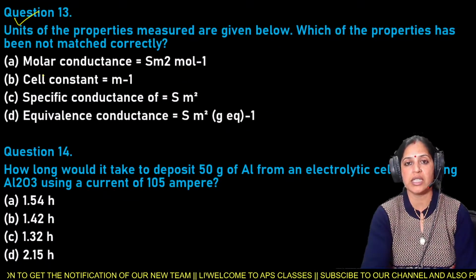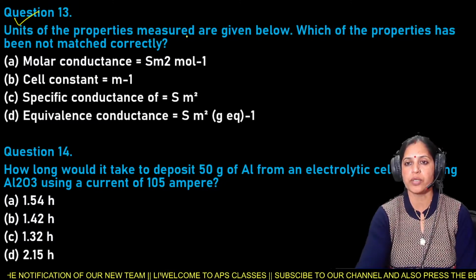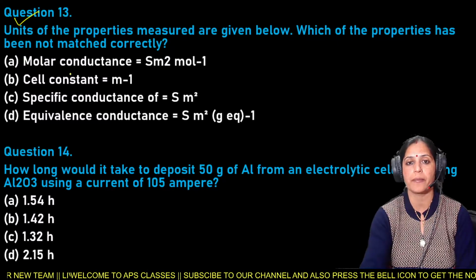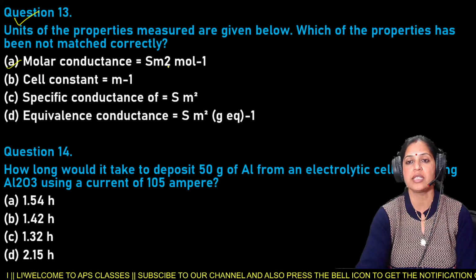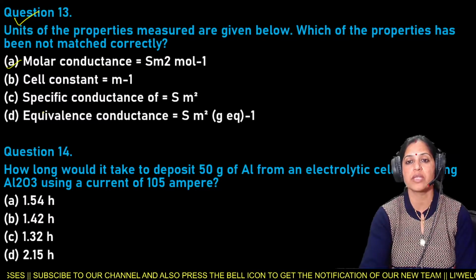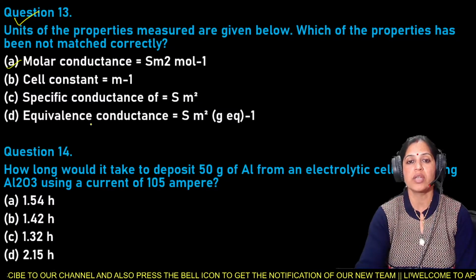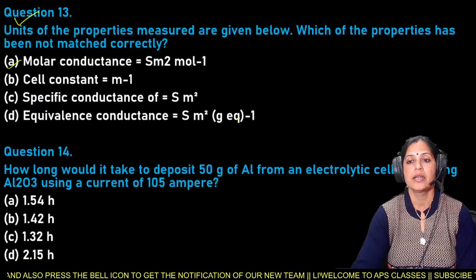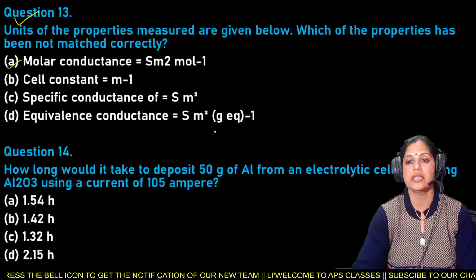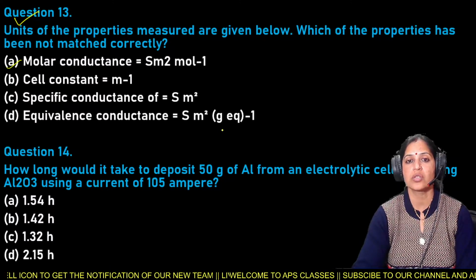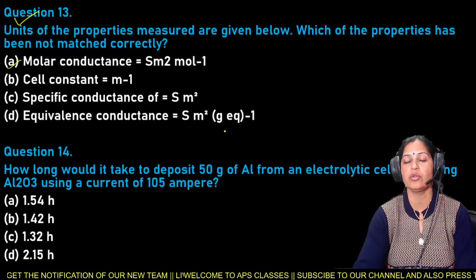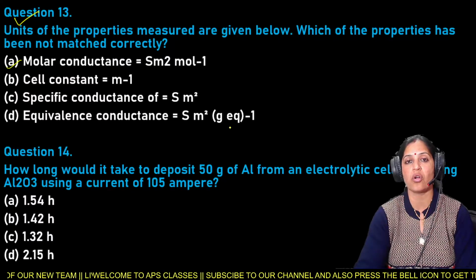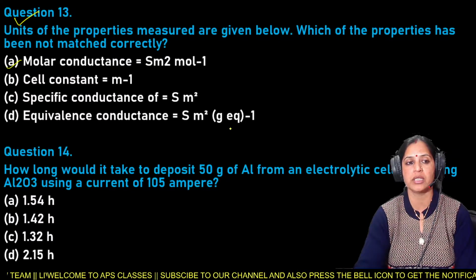Next is your question number 13, and your question number 13 is: units of the properties measured are given below. Which of the properties has not been matched correctly? Options are molar conductance, meter inverse, specific conductance, second meter square, and D is equivalent conductance, second meter square inverse. So which of these properties has not been matched correctly? It is question number 13.